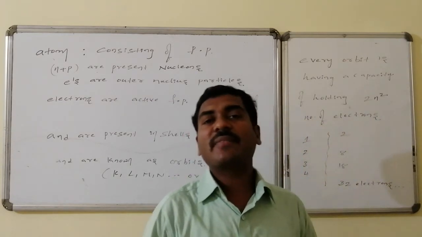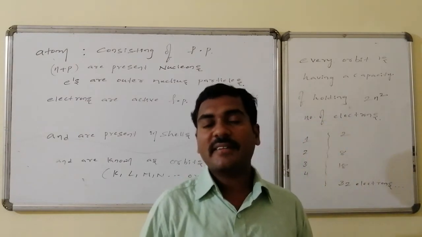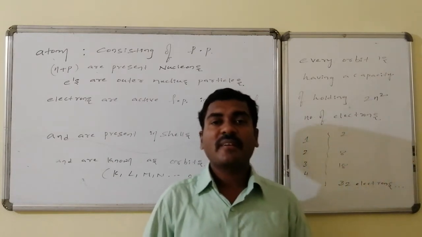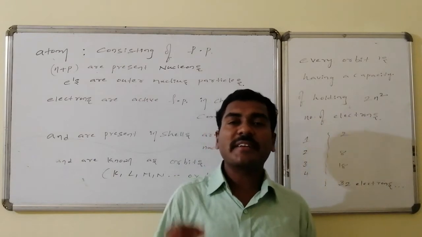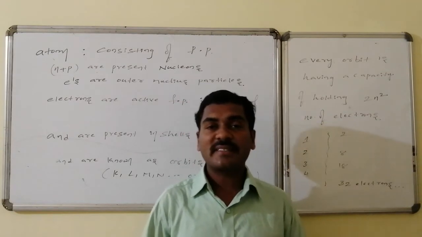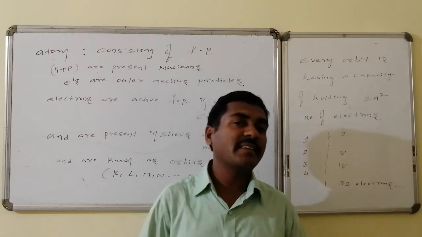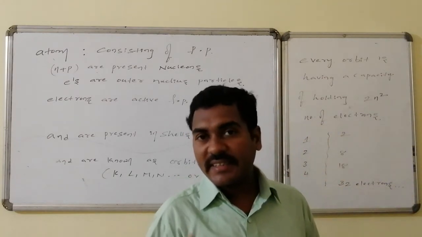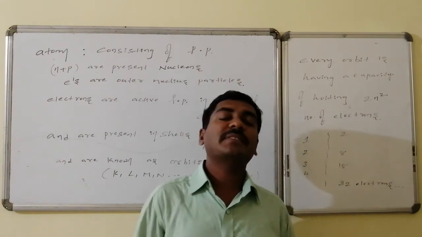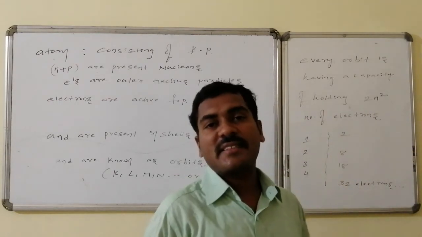In the last video, yesterday's discussion, we made clear the definitions of the independently existing particles of matter: atom, similarly molecule, compound, etc. Whereas the atom is the smallest independently existing particle, it also consists of some other smaller particles, which are present inside every atom and are necessary for characterization of the atom.